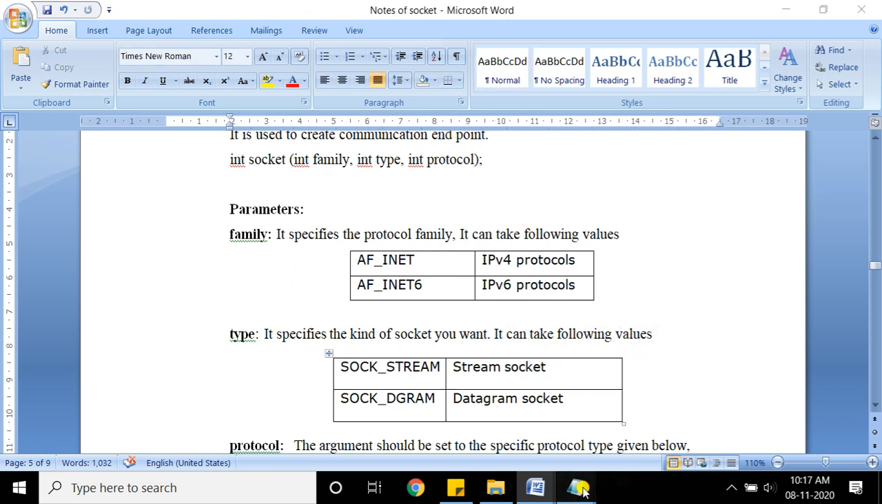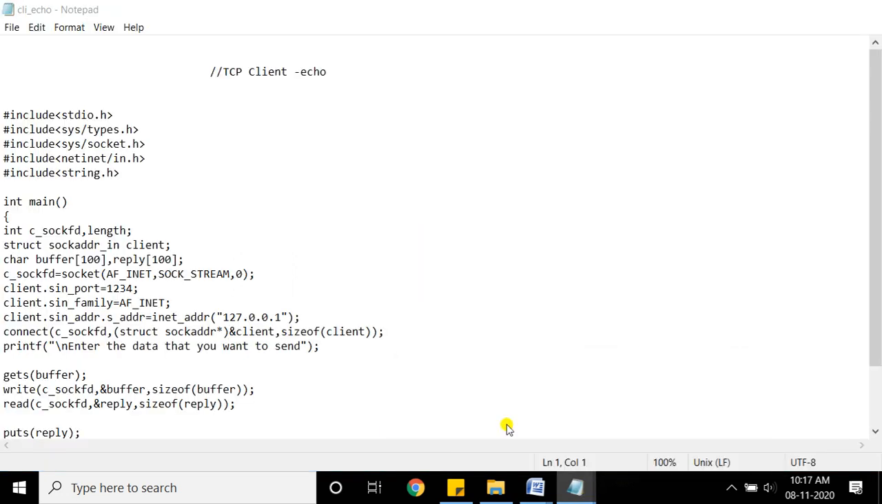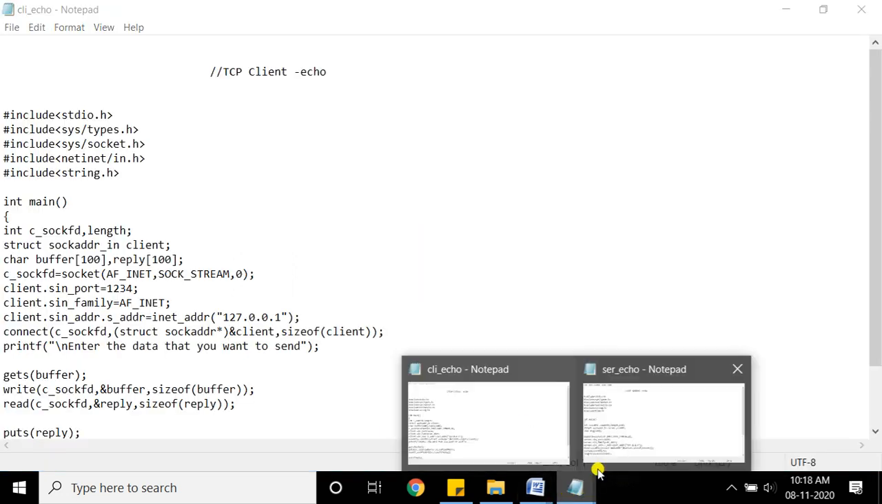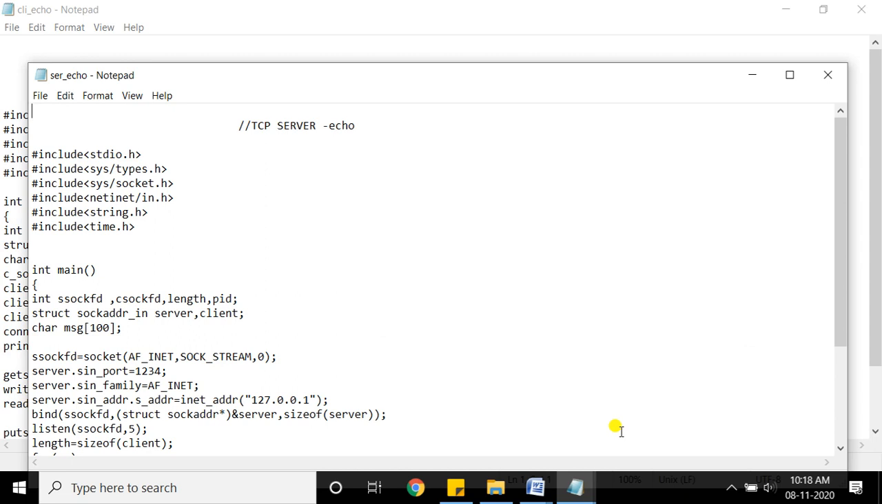Now let me show you both the programs at the same time. I have written two programs, client and server, for echo service. Echo means if I say hello, you also say hello. Whatever I send, the server will reply back again. So the client will send, suppose, hello to the server. The server will send the same thing back to the client. Whatever the client sends to the server, the server will send it back again. That is the echo process that we want to execute.